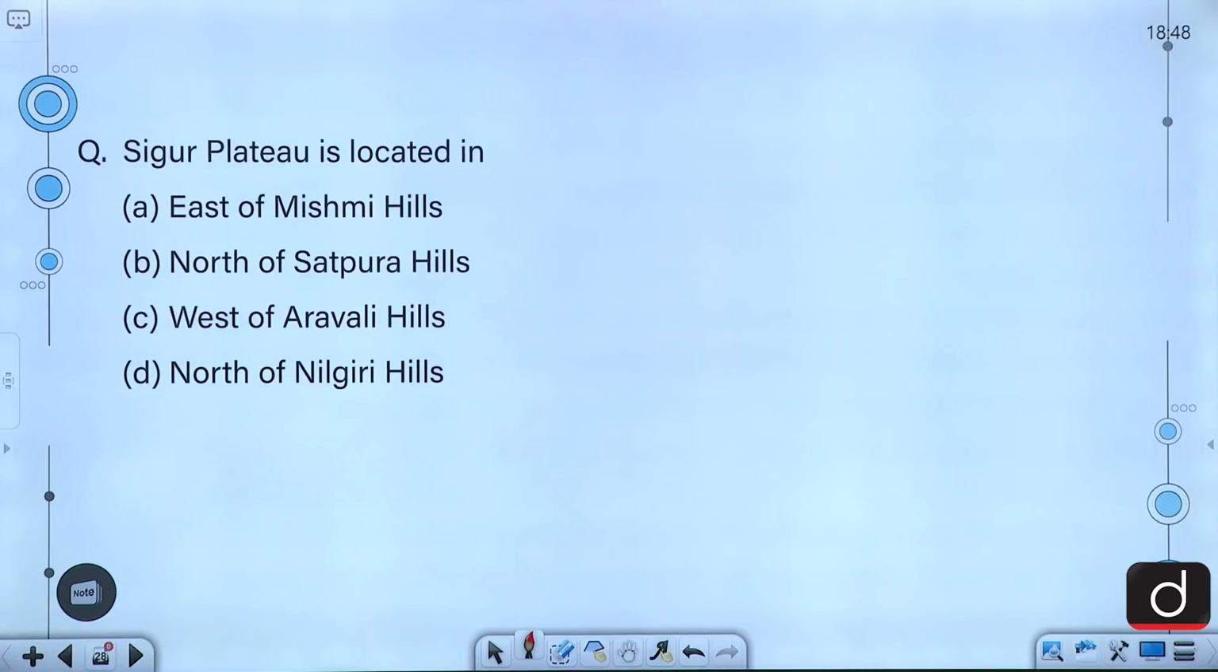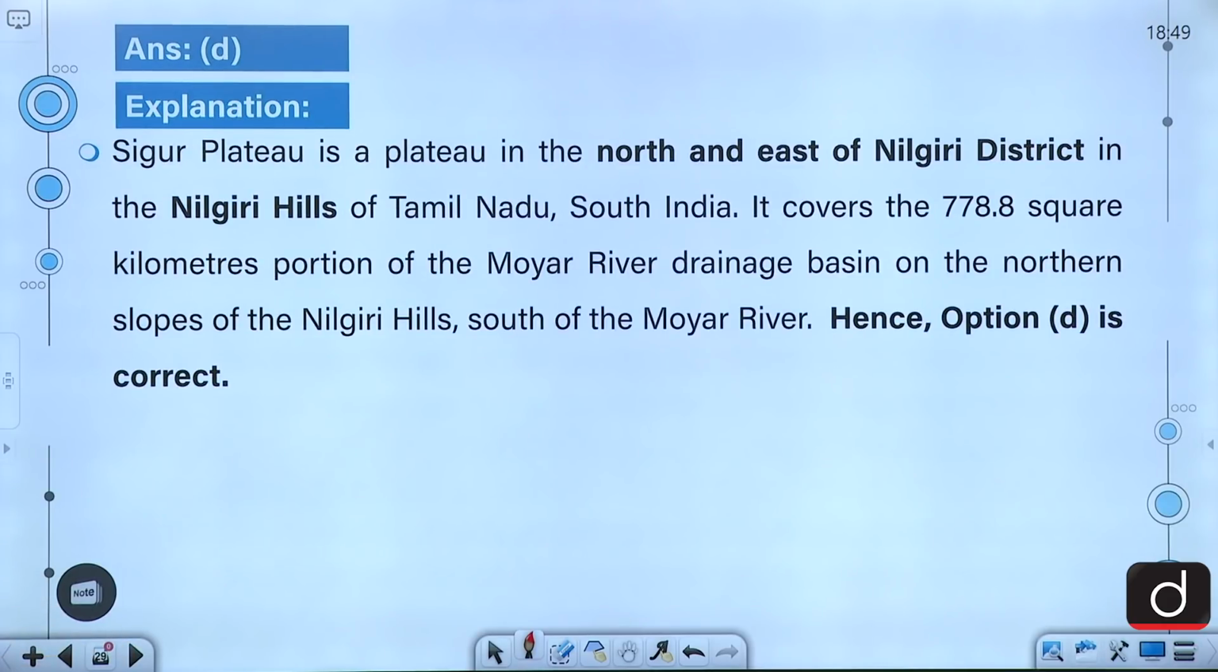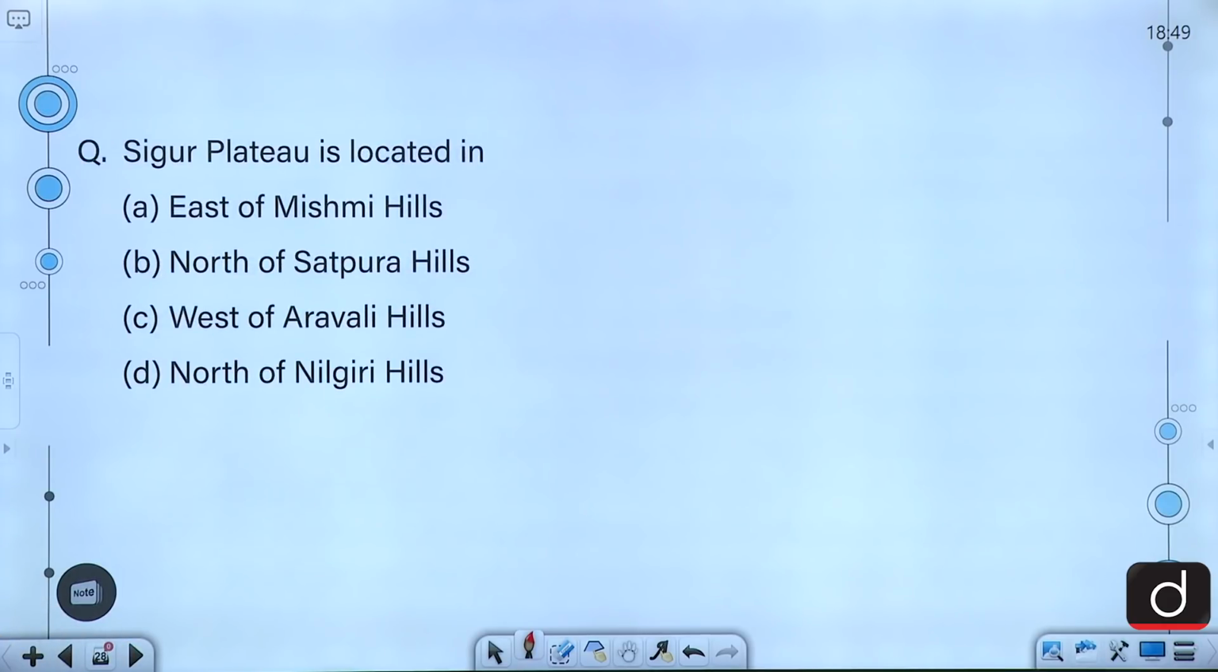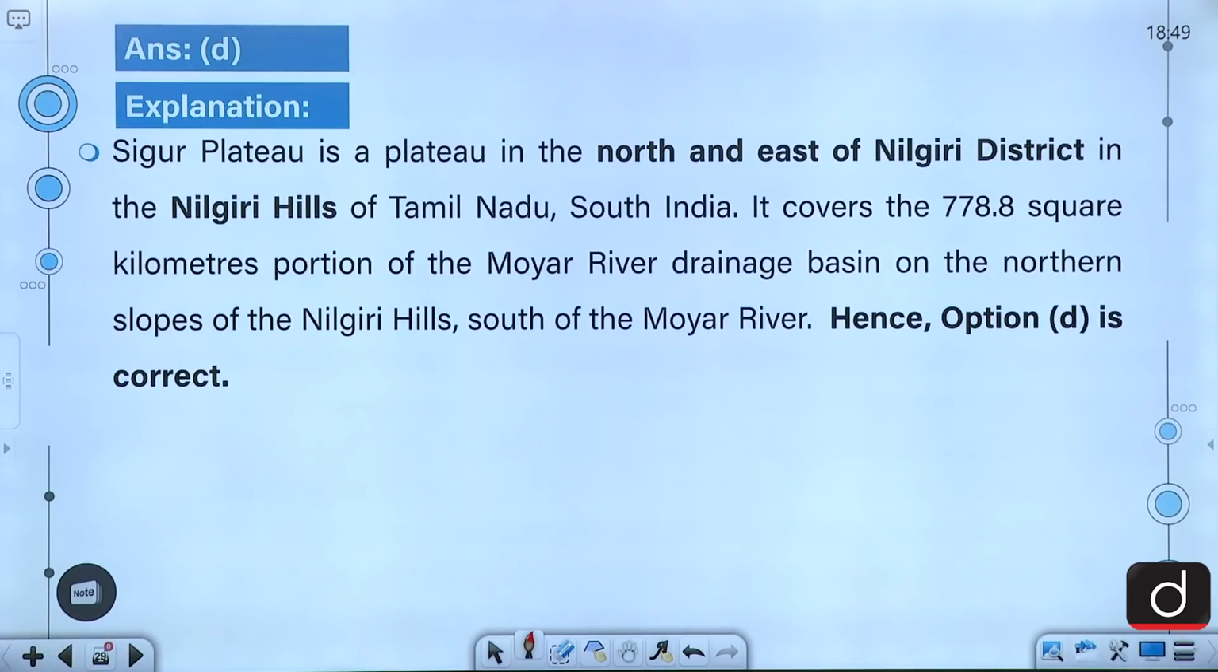Moving on, let's talk about our next question. Sigur Plateau is located in east of Mishmi Hills, north of Satpura Hills, west of Aravalli Hills, north of Nilgiri Hills. So, the correct answer to this question is D, that is north of Nilgiri Hills. Moving on to the explanation.